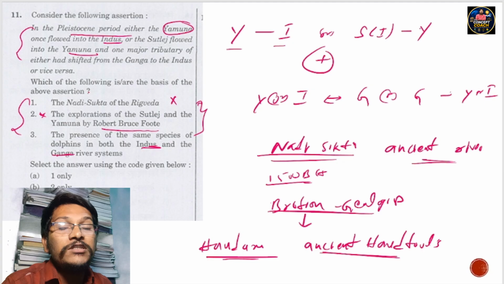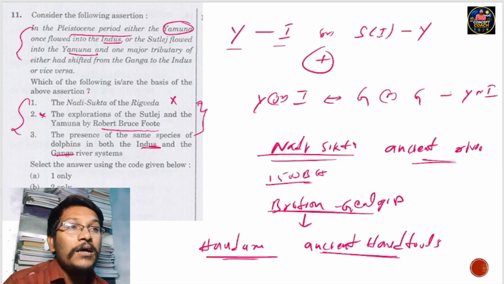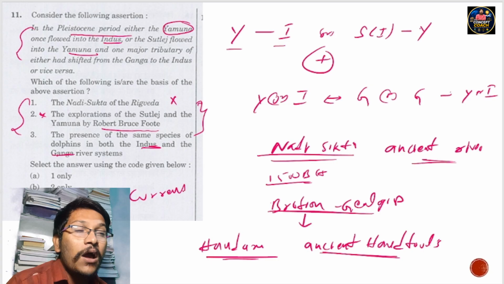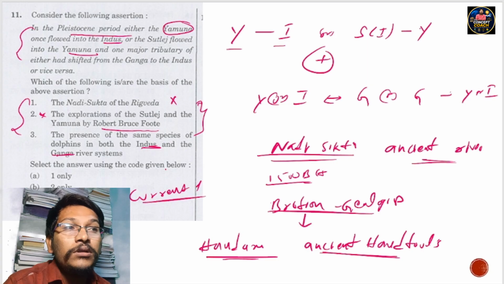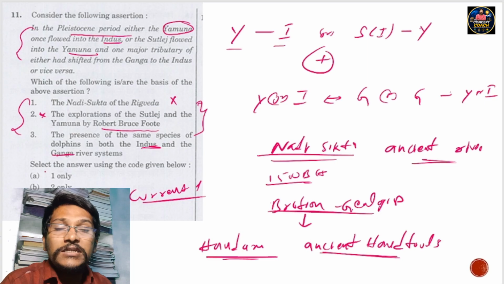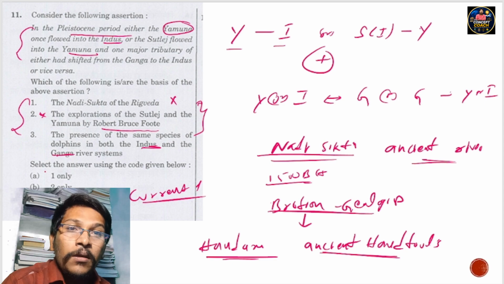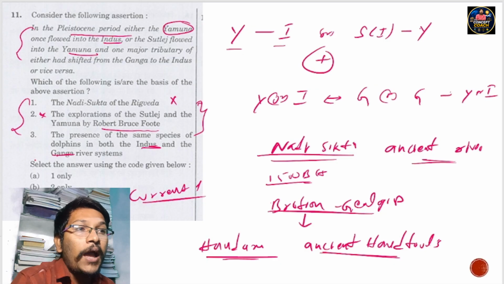In that river dolphins may have existed, because currently these dolphins exist in both the Indus and Ganga, but how do they exist in both rivers when there is a large barrier between them? And they never exist in a saltwater ecosystem.